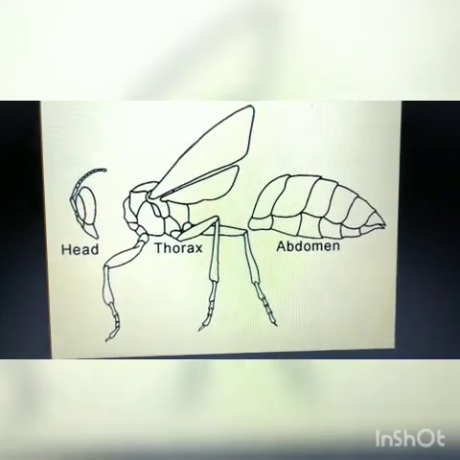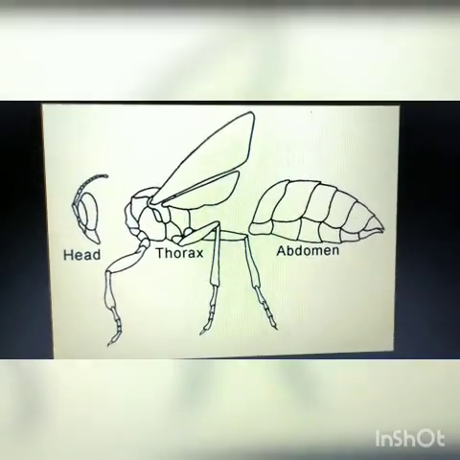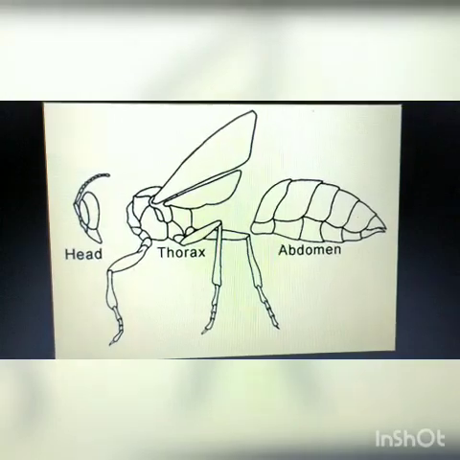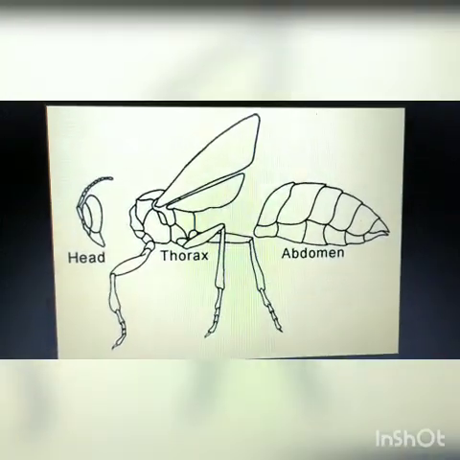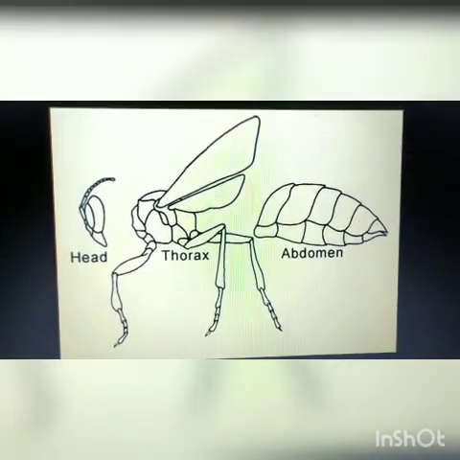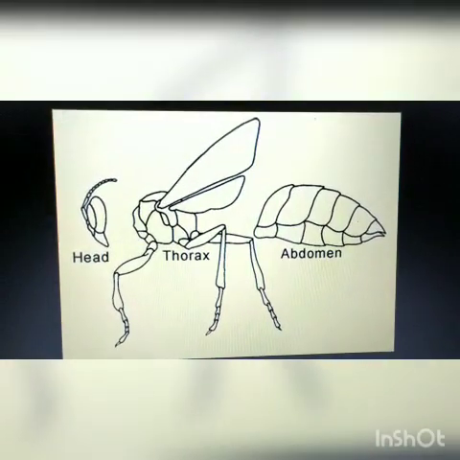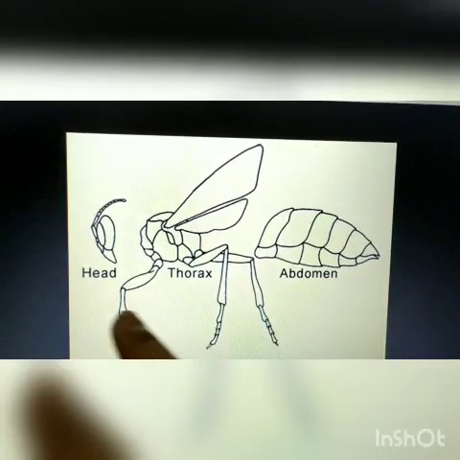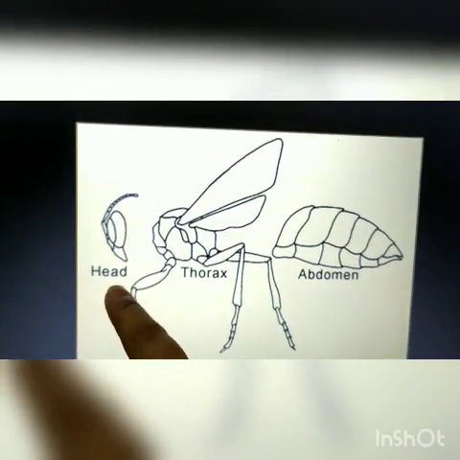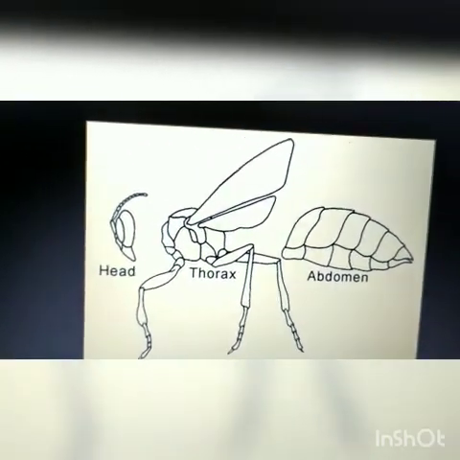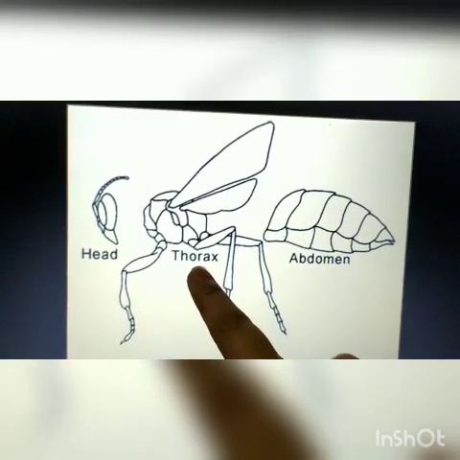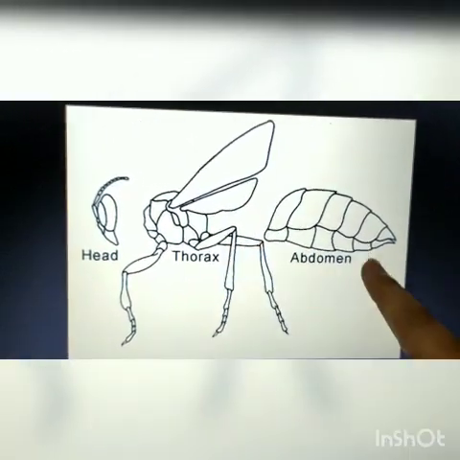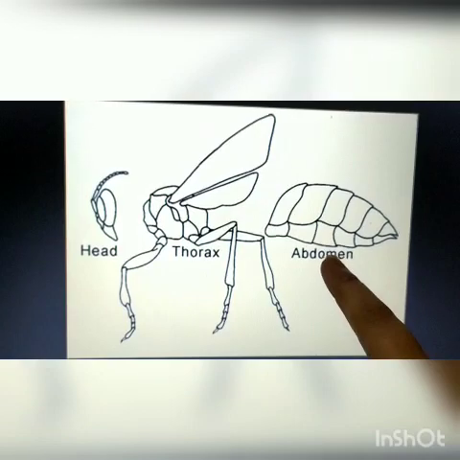You can see in this image that this insect does not have a backbone, and its body is divided into three main parts. The first part is head, the middle part is thorax, and the end part is abdomen.